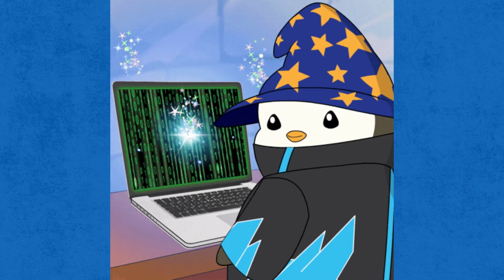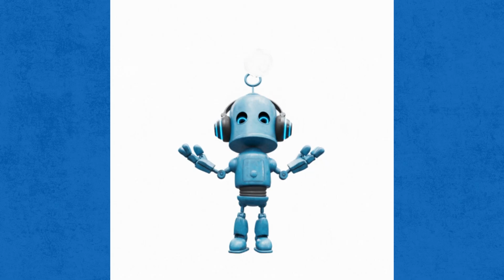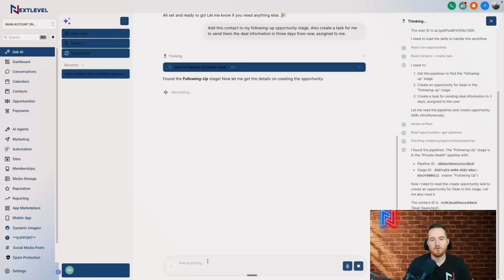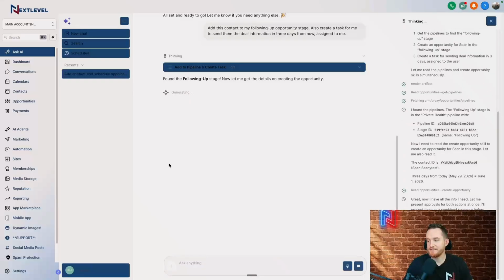Now there's other things you can do too. You can have it create payments and invoices. You can have it pull data for you. You can have it summarize your appointments. You can, anything that you can think of within the account, pretty much it can do for you now. So it's actually really cool as far as data and analytics too. So in a minute, we'll test something regarding analytics and see how it does.